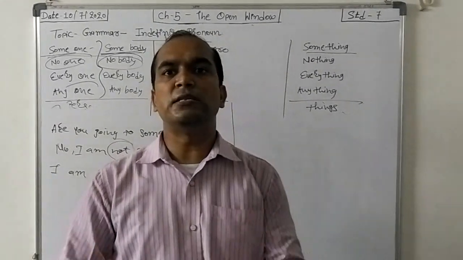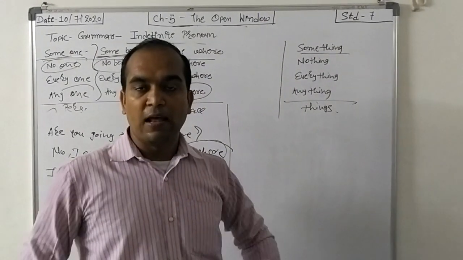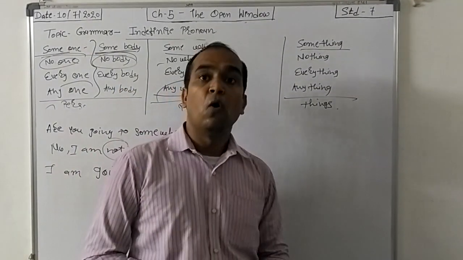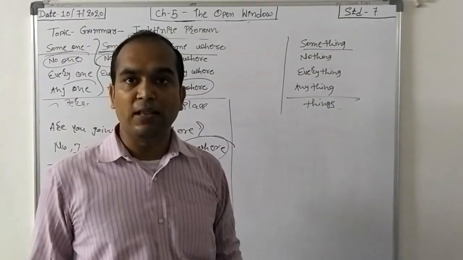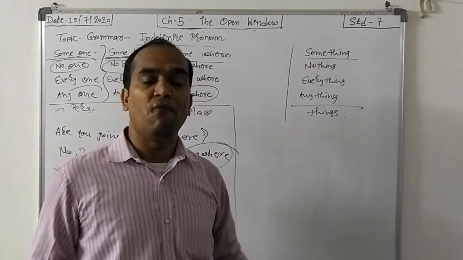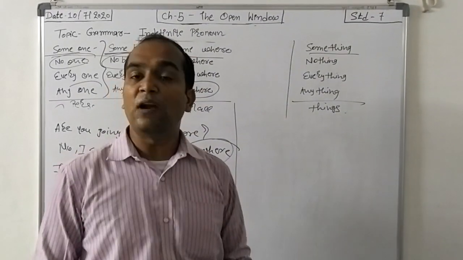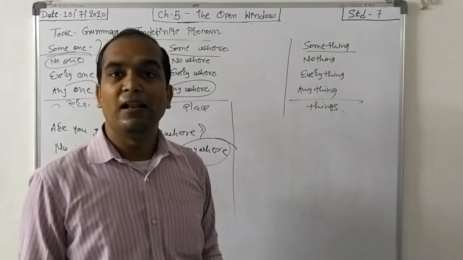Then everything. Someone asks, what do you have? Our answer is, I have everything. And anything: I have not anything that I will give you.